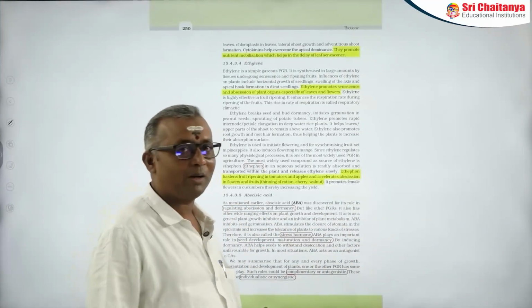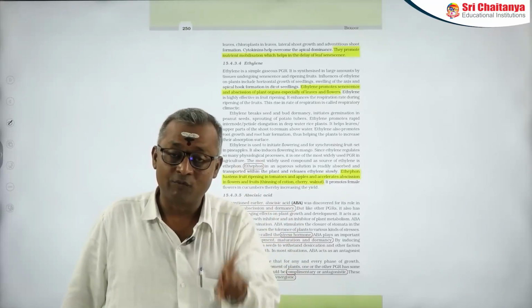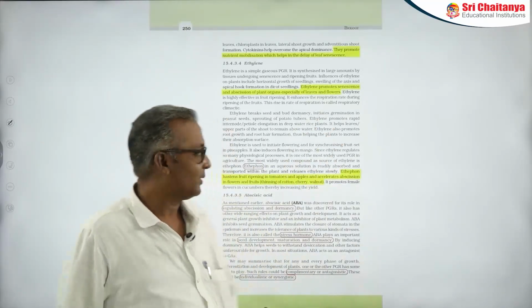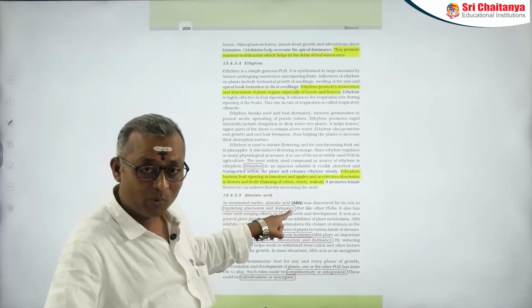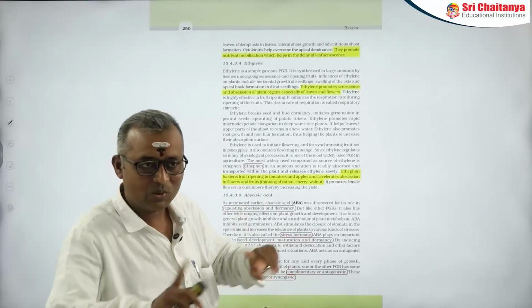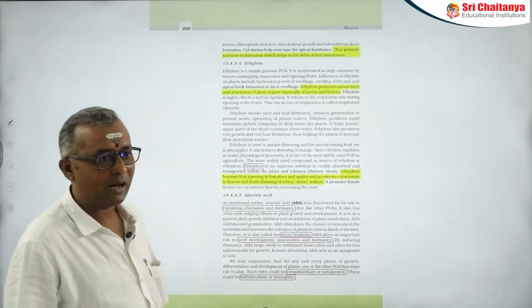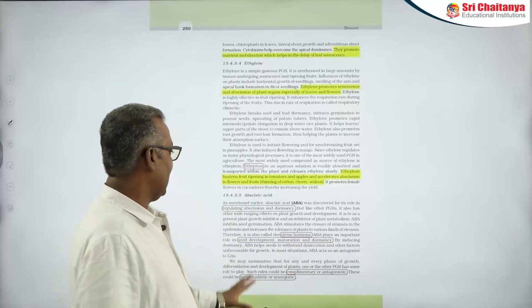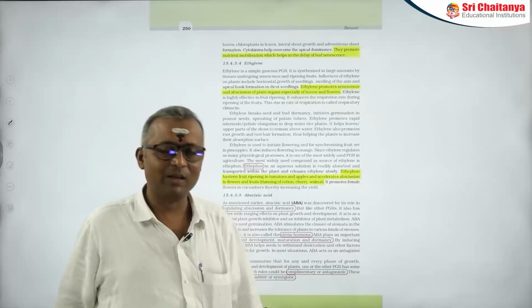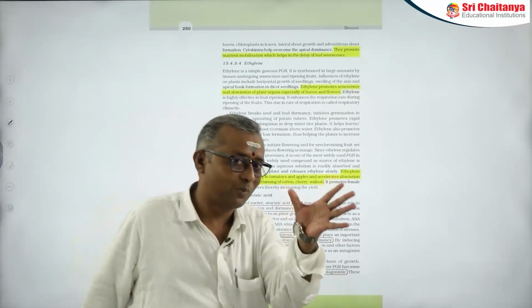And you have to remember here, gibberellins delay fruit senescence in apple, but ethylene promotes fruit senescence in apple. So, both are antagonistic. Now, lastly, let us see about abscisic acid. Abscisic acid plays a very important role in regulating dormancy and the abscission process.